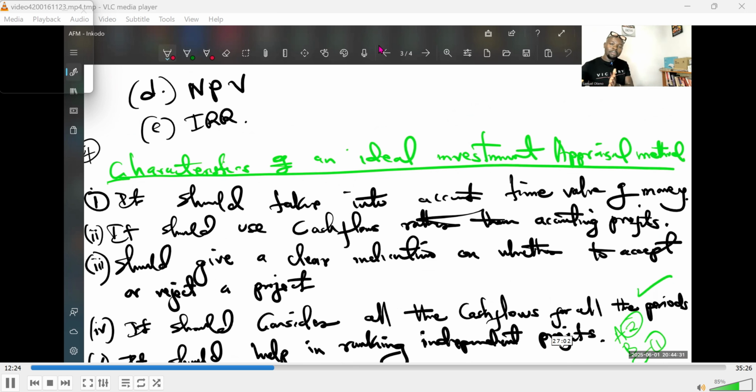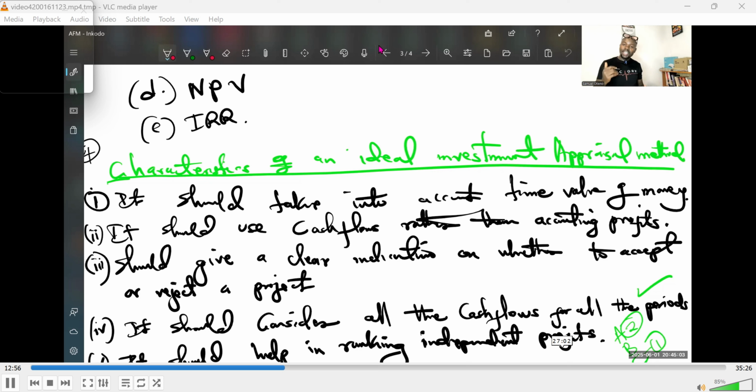Even as I look at the characteristics of the best fit technique, we are also looking at the techniques themselves. I've already mentioned the non-discounting techniques: one, payback period; two, accounting rate of return. I believe I've also mentioned that payback period is the period it takes a project to recover your investment, right? Accounting rate of return is an evaluation technique that looks at the profitability of a project and gives you an evaluation comparing two or more projects. And this one picks its figures from the income statement.